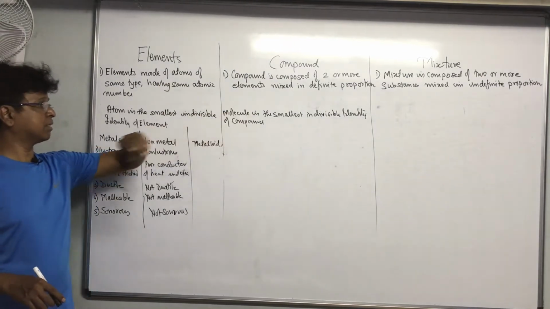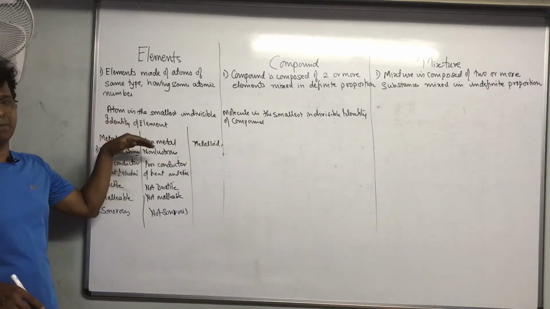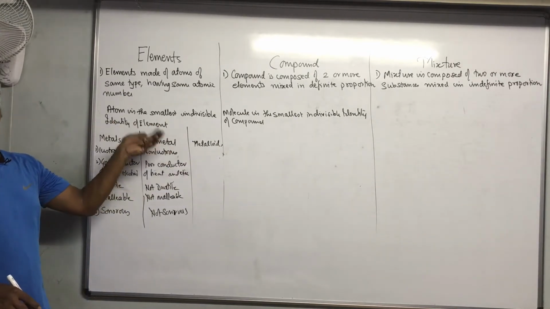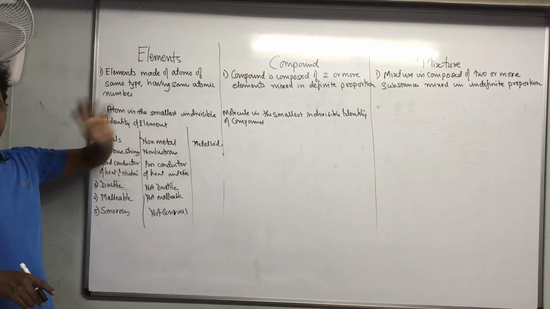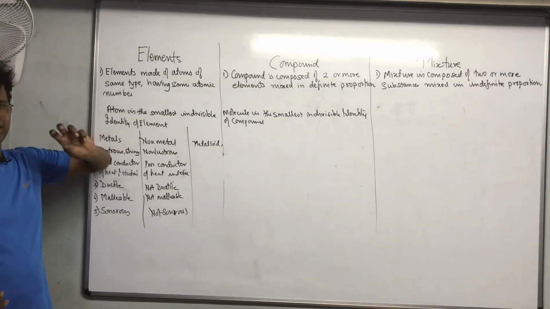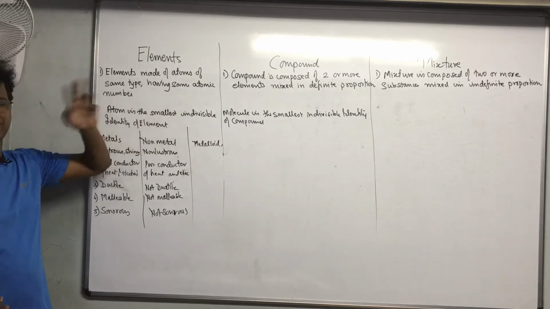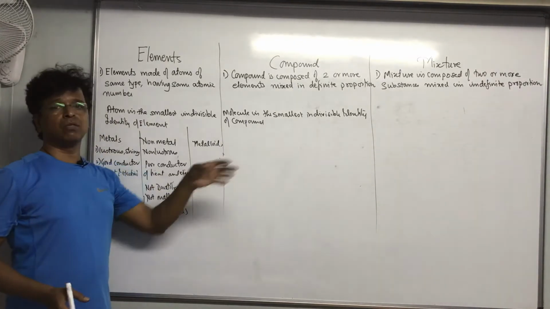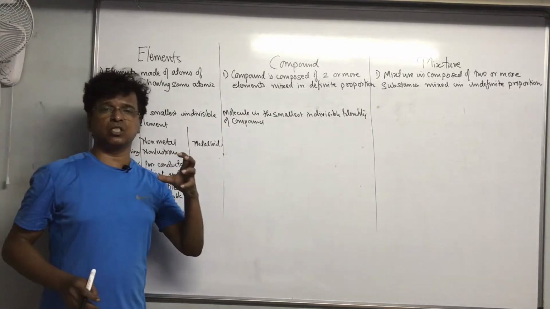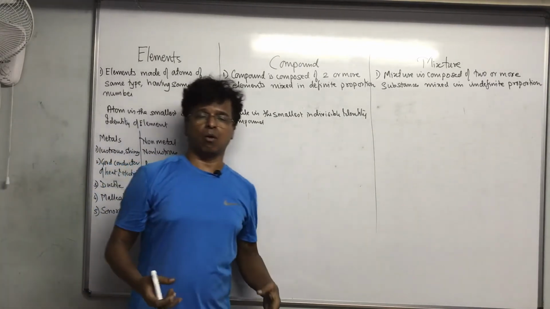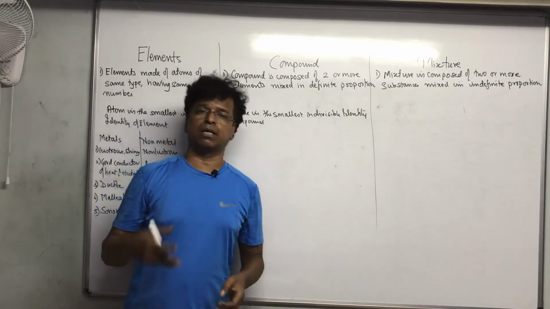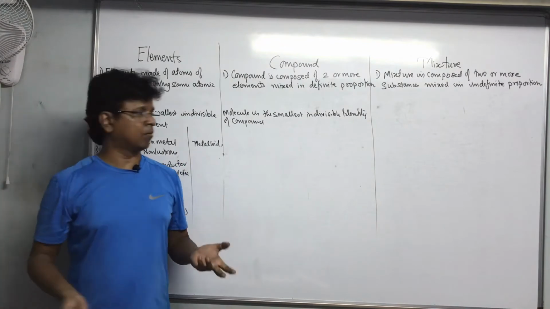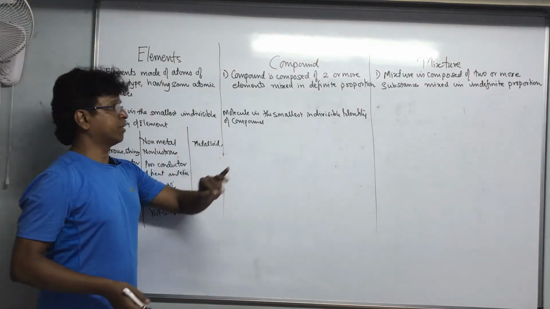Elements, compound, and of course the third point you can add is the examples of elements and examples of compounds. Examples of elements, by now you must have known: hydrogen, sodium, magnesium, oxygen, carbon. Any that you know: potassium, chlorine, fluorine, neon, argon. Compound is definitely those things which have two or more combinations: water, carbon dioxide, sodium chloride, potassium chloride, hydrochloric acid, sulfuric acid. Take any combination.